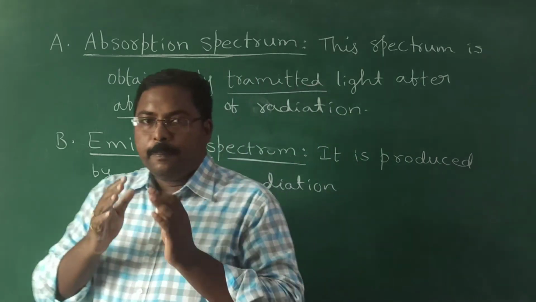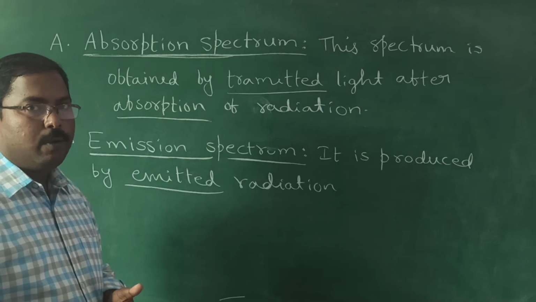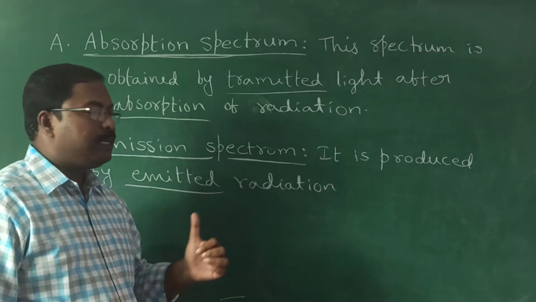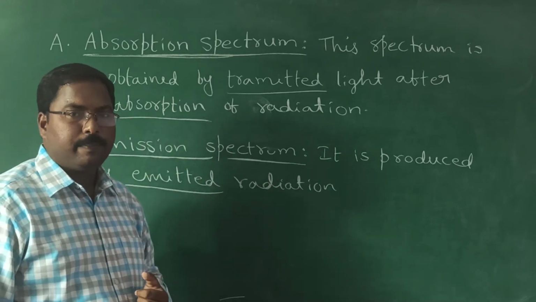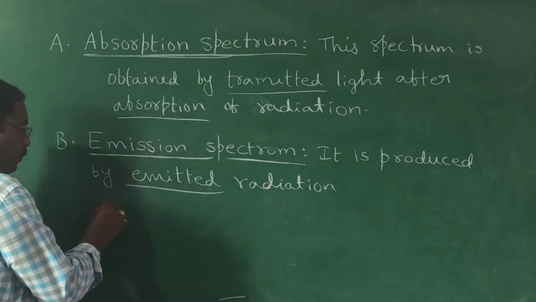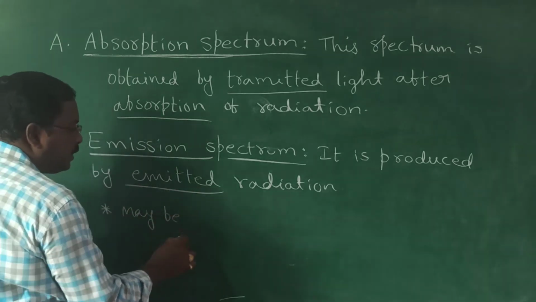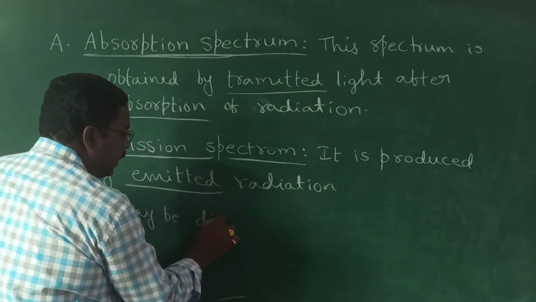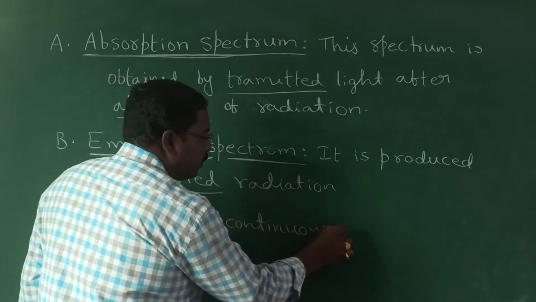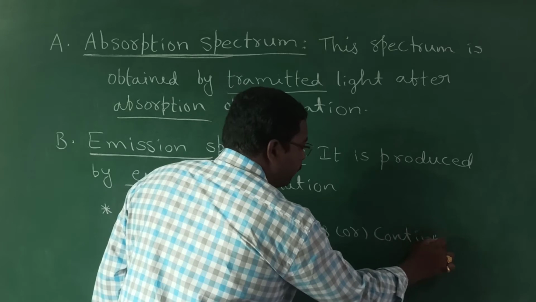I am telling you about this particular spectrum twice because in our syllabus we have the hydrogen spectrum, which is an emission spectrum. Now one important point about this emission spectrum: it may sometimes be discontinuous or sometimes continuous also.